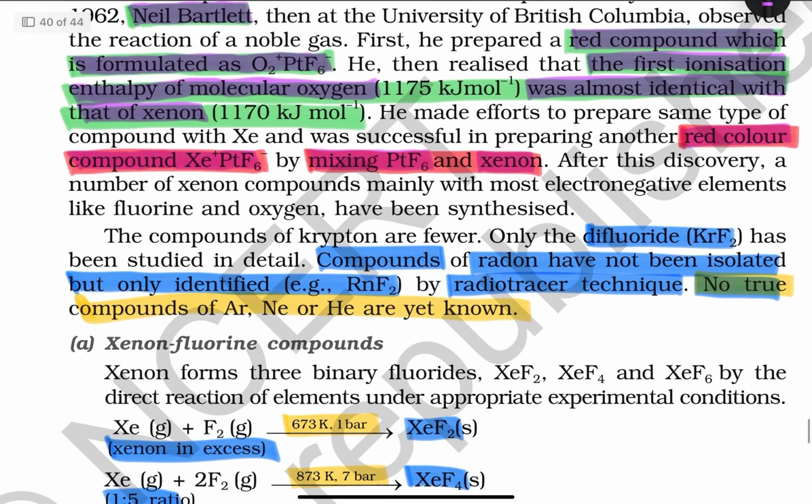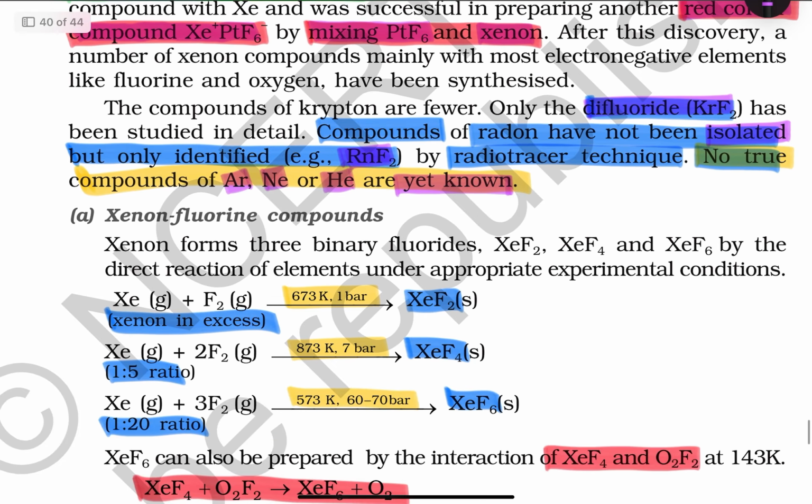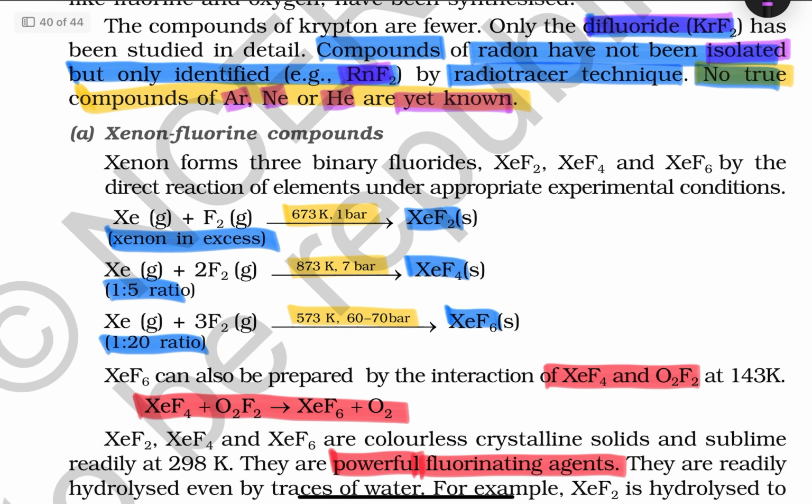And so many compounds are there. For krypton, we have only the difluoride, KrF2. And for radon, we have noticed RnF2, but it is not isolated. Argon, neon, and helium compounds are yet to be known. No compounds are there for them simply.